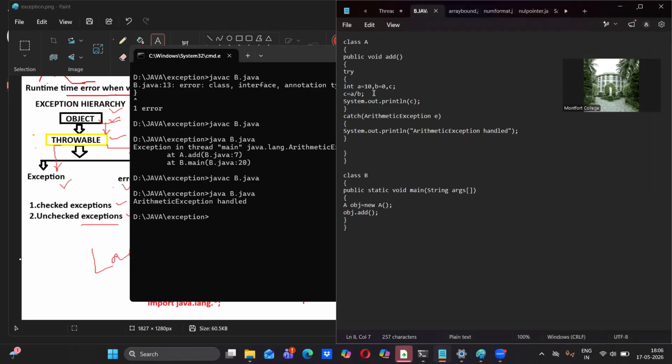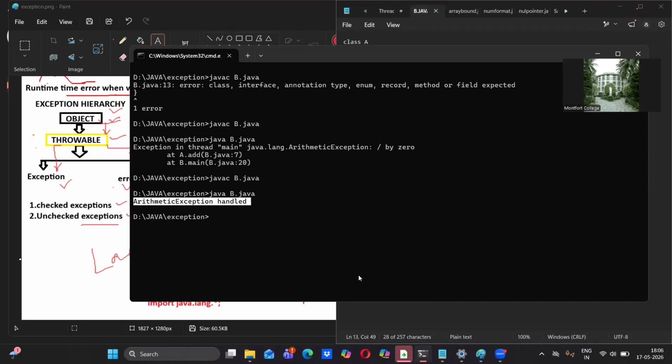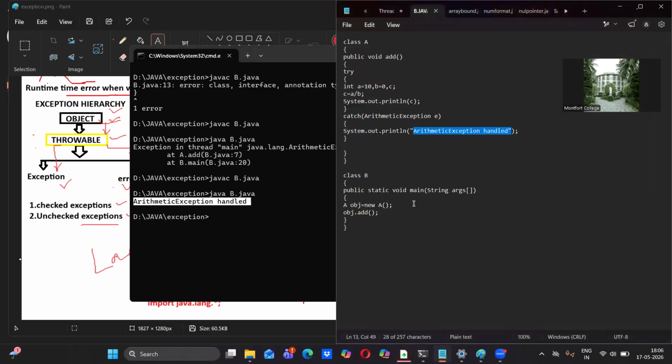That's why the try block stops here, and it calls the throws keyword, which throws that error made by the try block. That error will be caught by the catch block, and the catch block is going to handle it. The output we are getting here is inside the catch block.